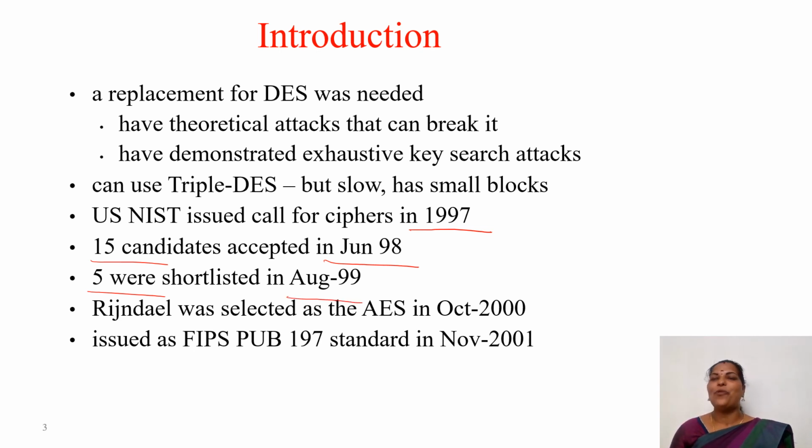Among these 5, one of the algorithms is Rijndael. Rijndael was only named as AES in October 2000. So Rijndael means the AES algorithm only, so don't get confused. It was issued as a standard, FIPS Pub 197, in November 2001. So the announcement came in 1997, then all those processes happened, and finally in November 2001, AES became the standard.